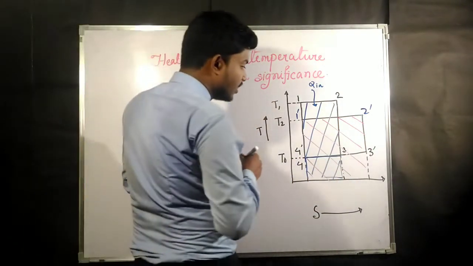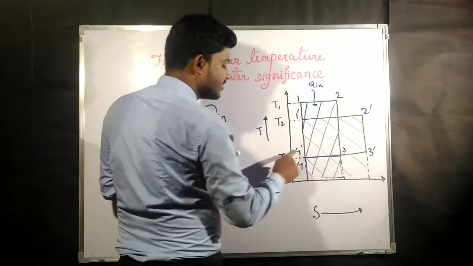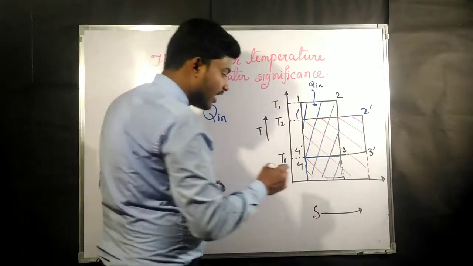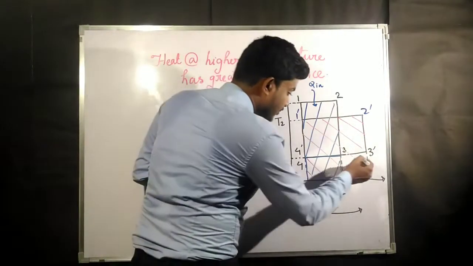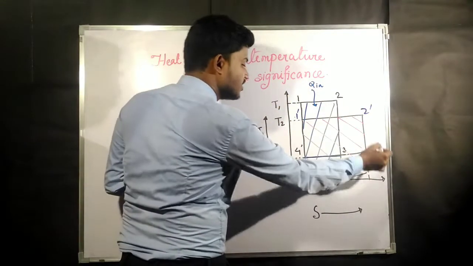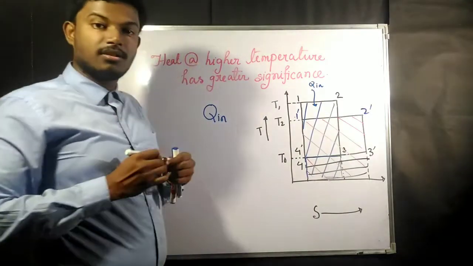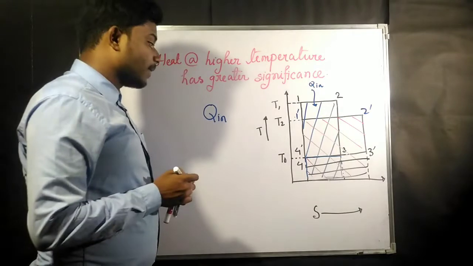That means if you consider this cycle at temperature T2, 1 dash, 2 dash, 3 dash and 4 dash, the unavailable energy is this total area.